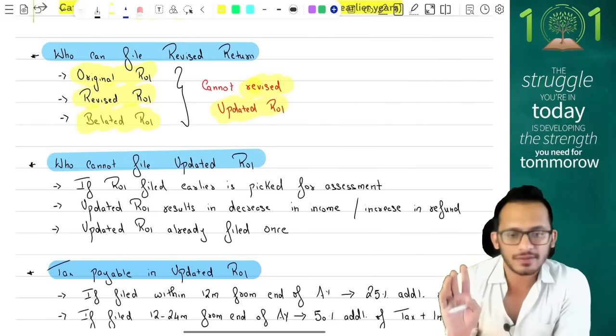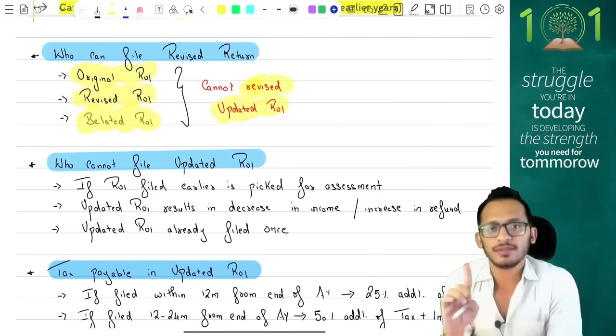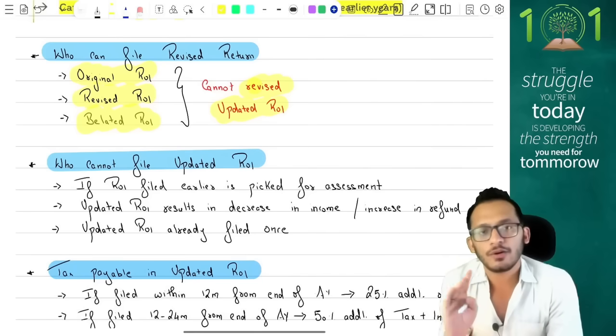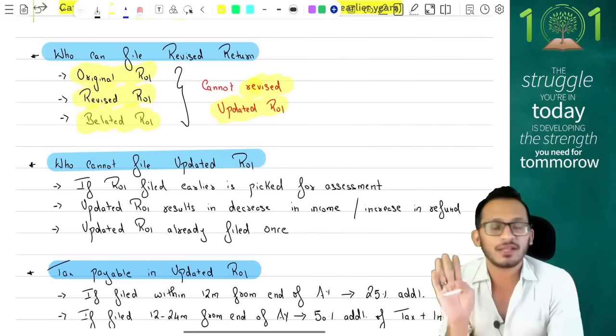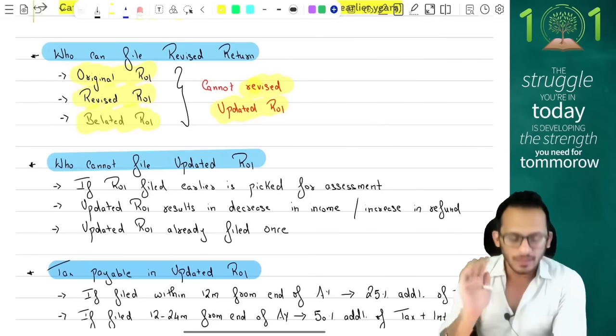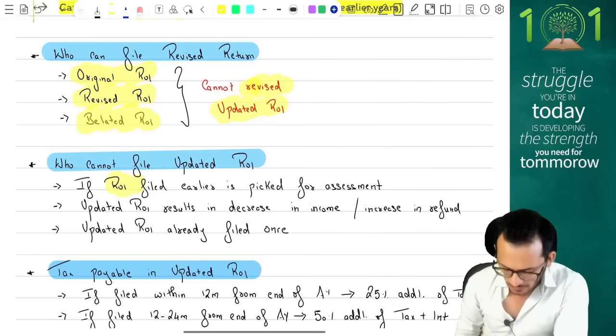This brings me to the updated return provisions. Updated return provisions say that you can file an updated return for any instance where there is tax payable. So what are the cases where you cannot file an updated return? If the return of income has been picked up for scrutiny.